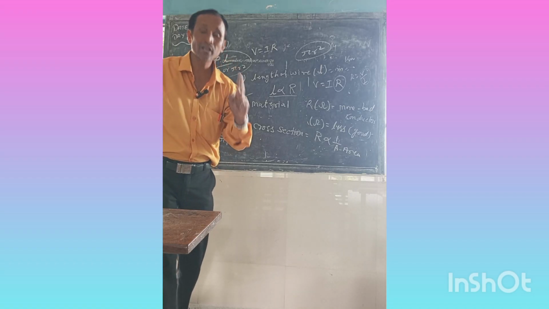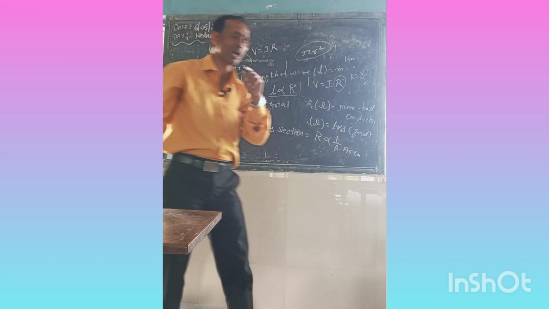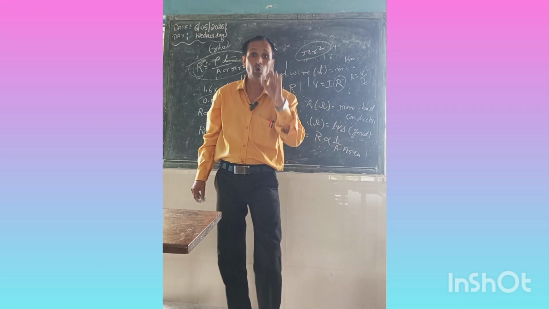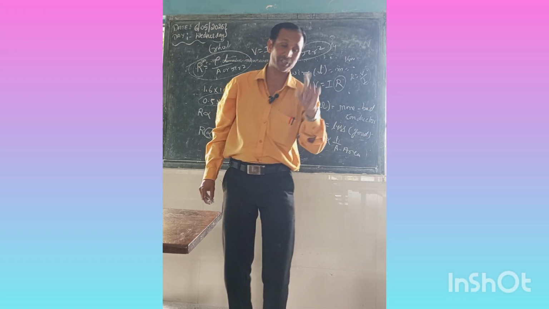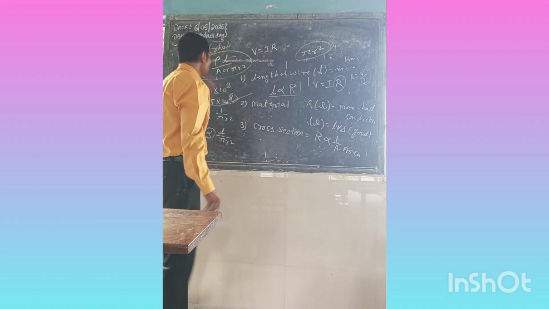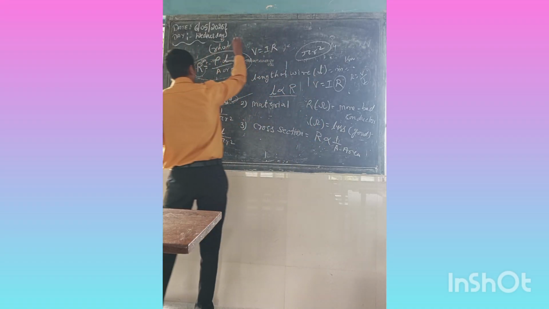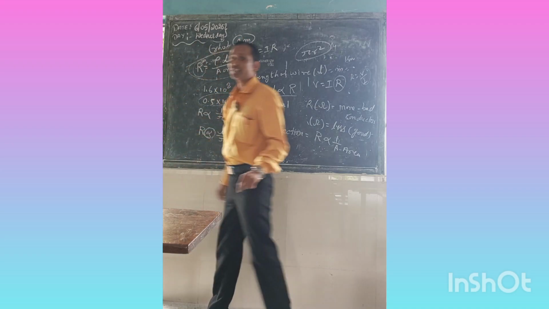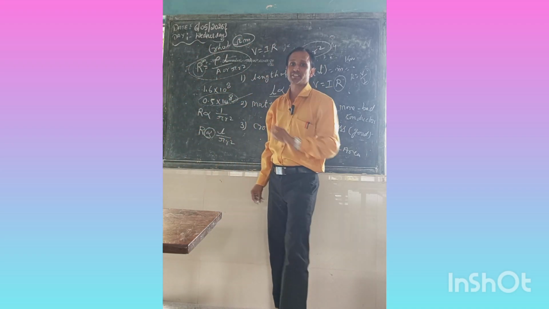More resistivity, bad conductor. So we use good conductors, which have less resistivity. What is the SI unit of rho? The SI unit of resistivity is ohm meter.